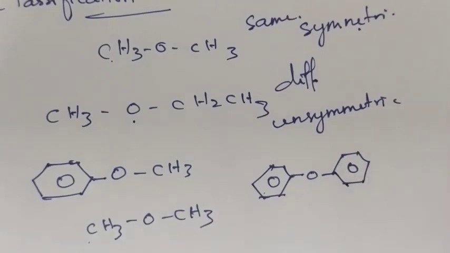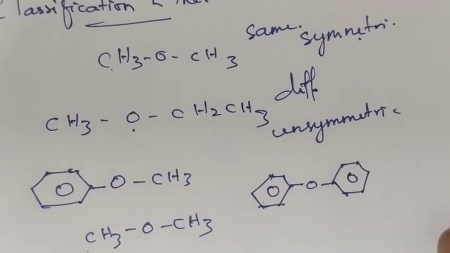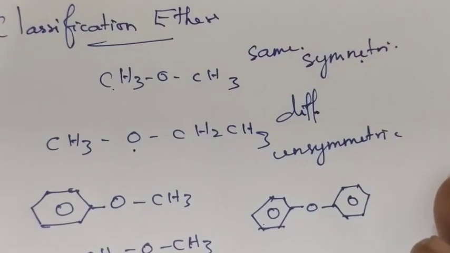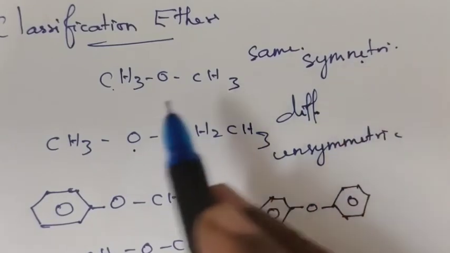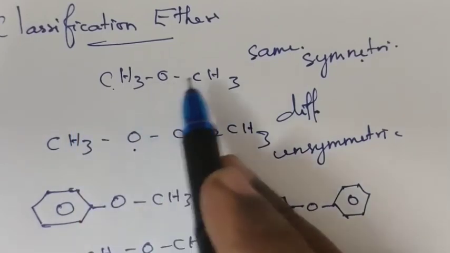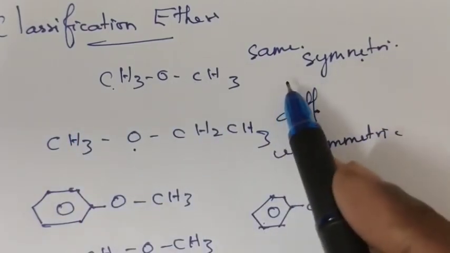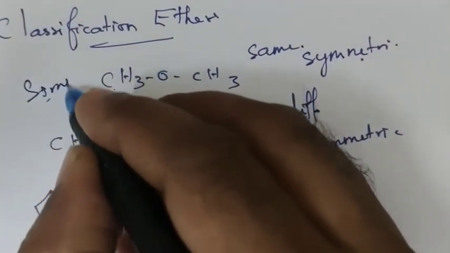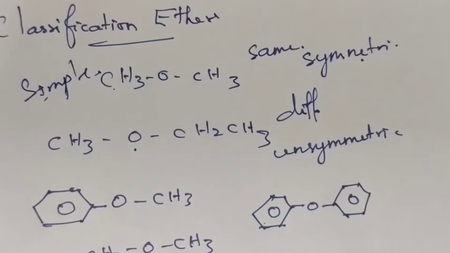So if an ether contains one aromatic ring or two aromatic rings, then it is called aromatic ether. So ethers are classified into symmetric ether and unsymmetric ether. Symmetric ether means the alkyl group attached on either side of the functional group is the same. The symmetric ethers are otherwise called simple ether.